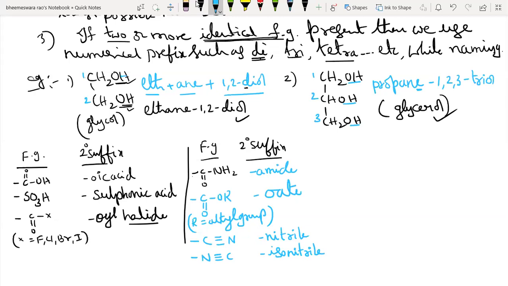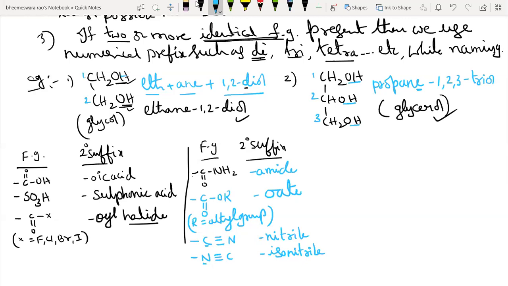In cyanide, the linkage to the parent chain is through the carbon atom, but in isocyanide, the linkage to the parent chain is through the nitrogen atom. For amide, it is NH2, not NH3.